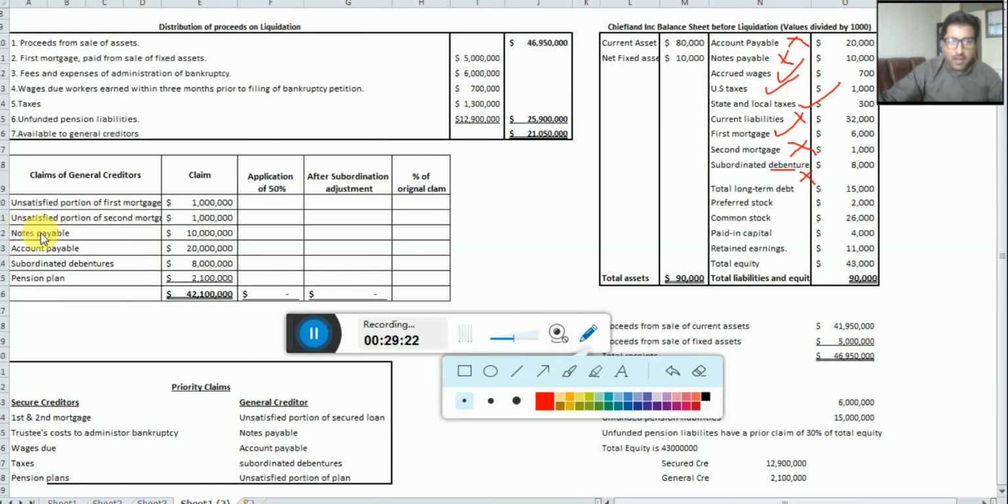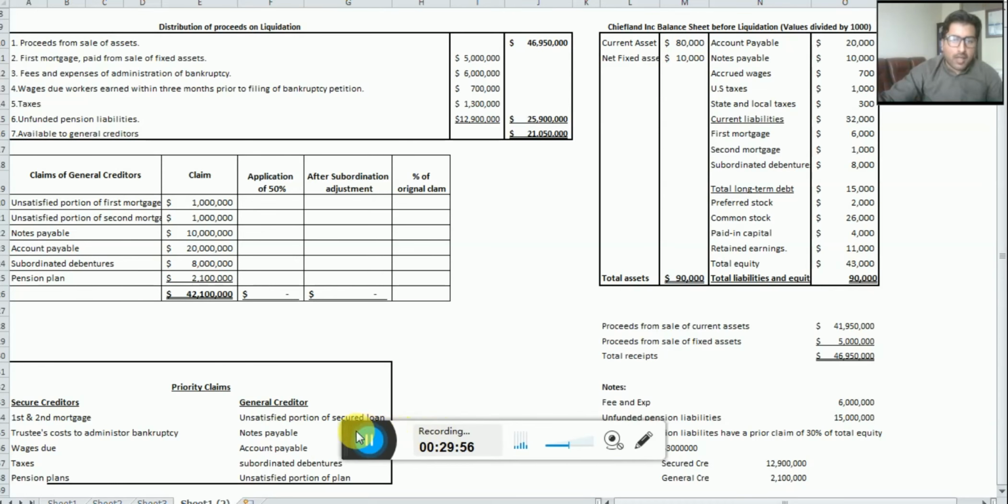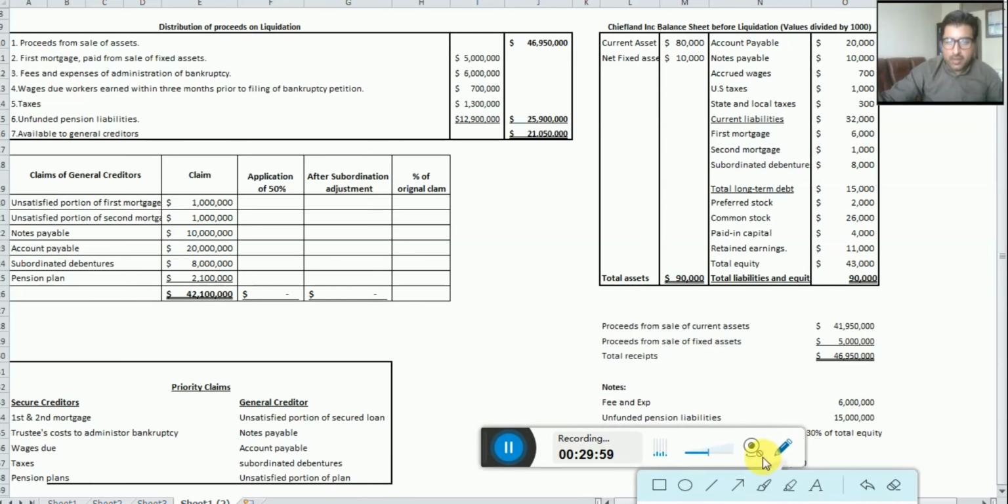In the notes payable, how much do we have? 10 million. Accounts payable 20 million, we brought it here. In the subordinated debentures, look here, we have a claim of 8 million. And the pension plan which is remaining. Why? Because in total we have 15 million. Out of 15 million, $12,900,000 is satisfied here. So how much is remaining? $2,100,000 here, and that is what we have mentioned here, $2,100,000.